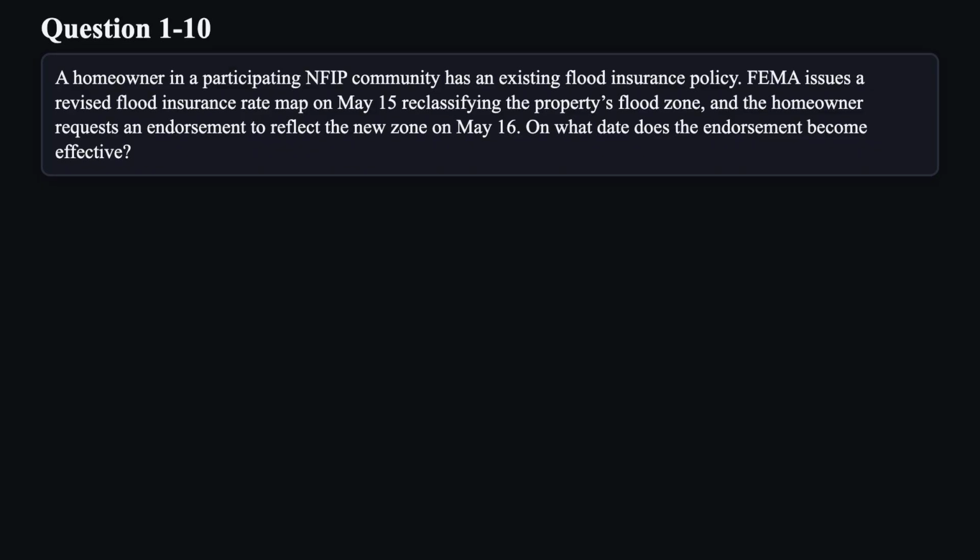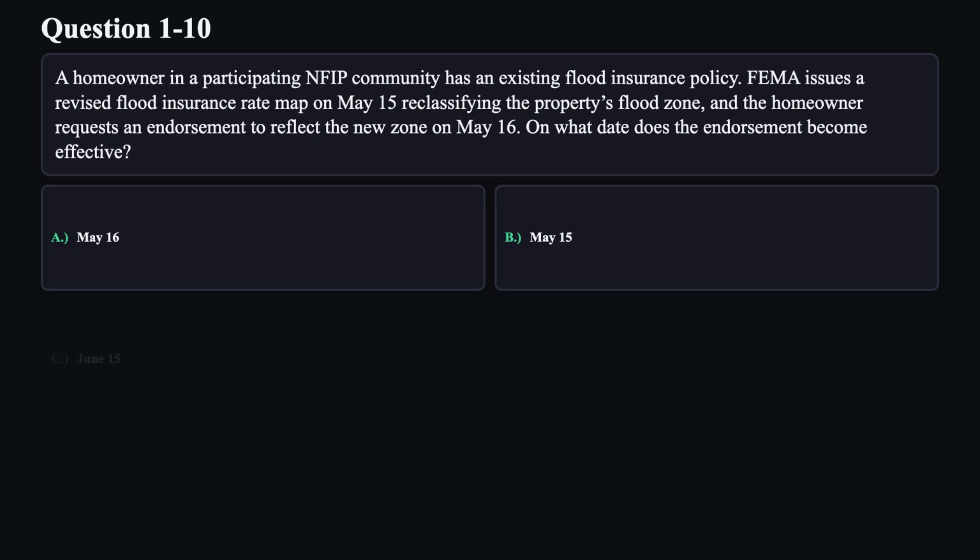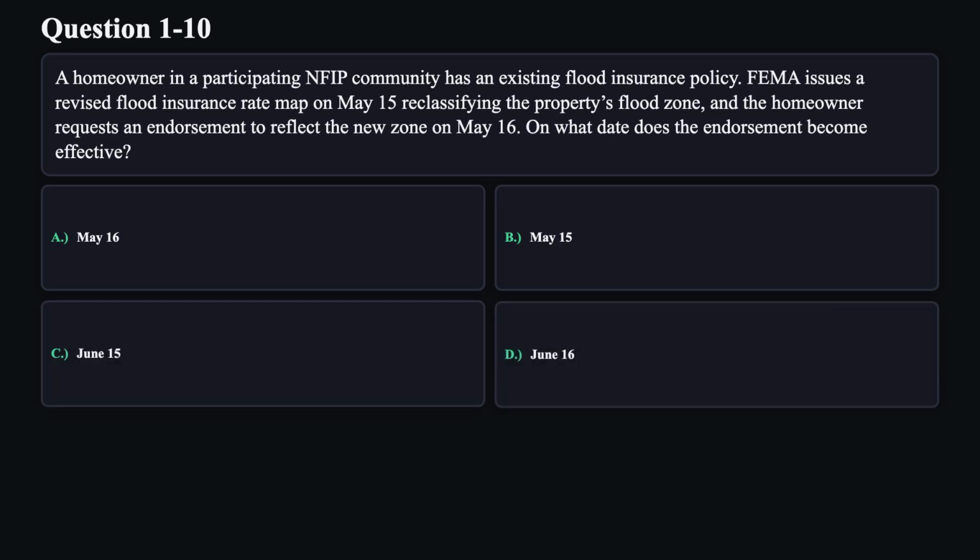Question 10. A homeowner in a participating NFIP community has an existing flood insurance policy. FEMA issues a revised flood insurance rate map on May 15th, reclassifying the property's flood zone, and the homeowner requests an endorsement to reflect the new zone on May 16th. On what date does the endorsement become effective? A. May 16th. B. May 15th. C. June 15th. D. This option correctly explains that producers use the non-admitted market when coverage or limits required are not offered by admitted insurers.